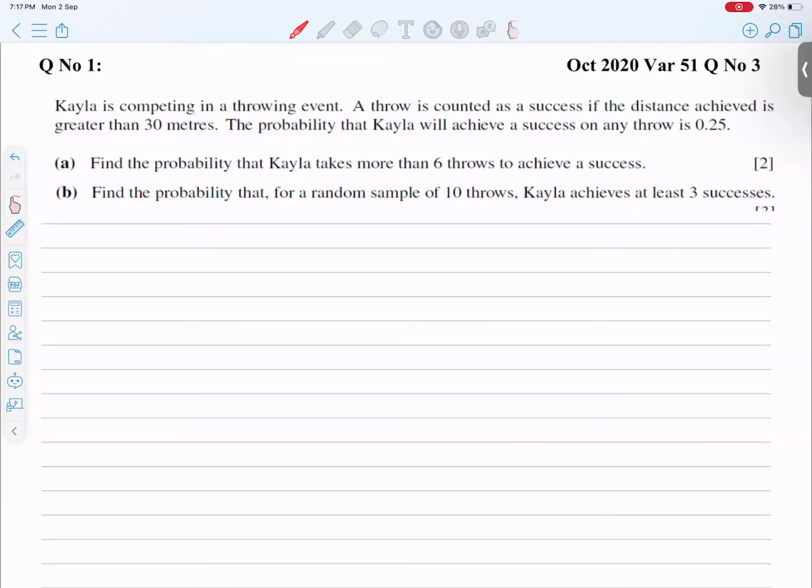Bismillah ar-Rahman ar-Rahim. This is a question from October 2020, variant 51, question number 3.